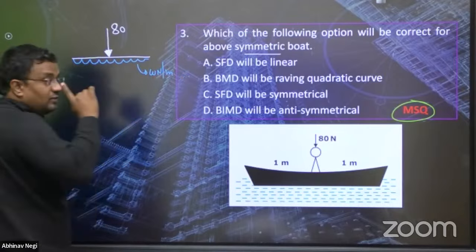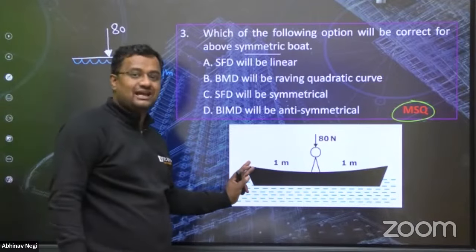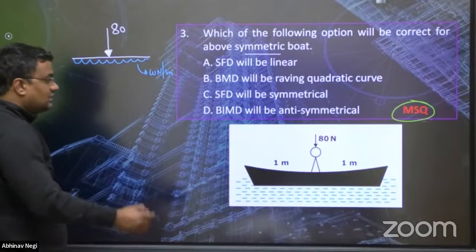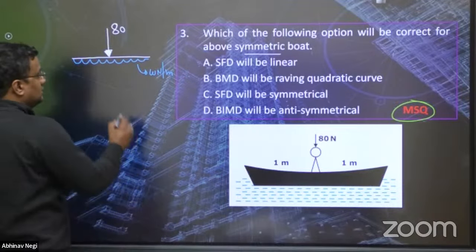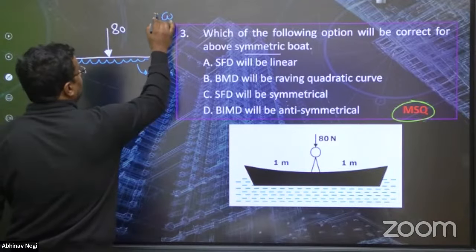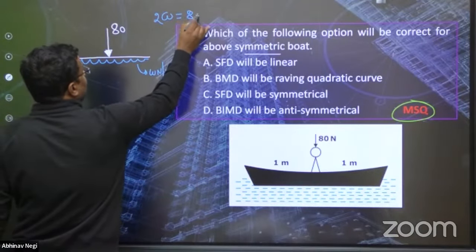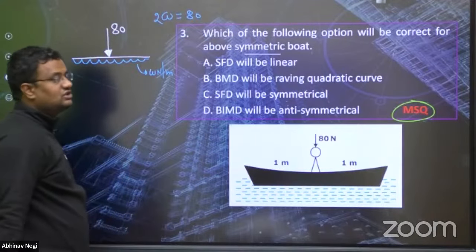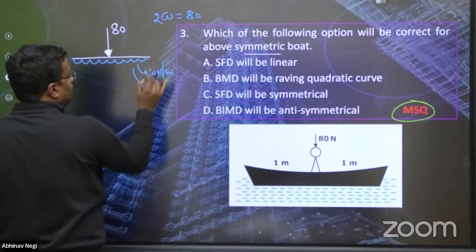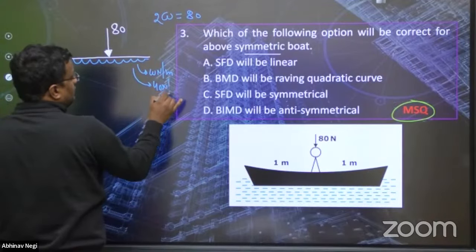As the boat is in equilibrium, there is no support. Bhai, it is not a cantilever. There is no cantilever, nothing like this. There is no support, no reaction, no moment. Only the water is providing the upward thrust. And total upward load is W in 1 meter. So in 2 meters, it will be 2W is equal to 80. Otherwise it will sink, summation Fy is not 0. So W is 40 Newton per meter.